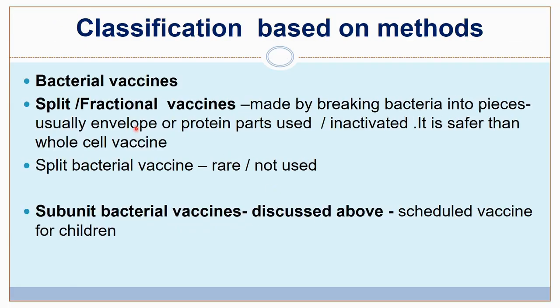The split fractional bacterial vaccines are made by breaking bacteria into pieces. Usually envelope or protein part is used. These are inactivated. It is safer than whole cell vaccines, but these are very rarely used. And subunit bacterial vaccines I have already discussed in detail above. These subunit vaccines are usually used in the scheduled vaccination for children.